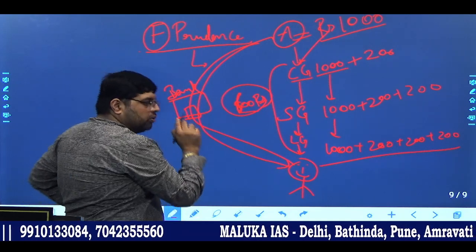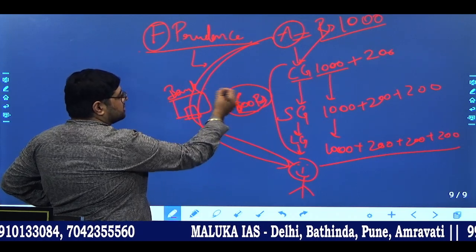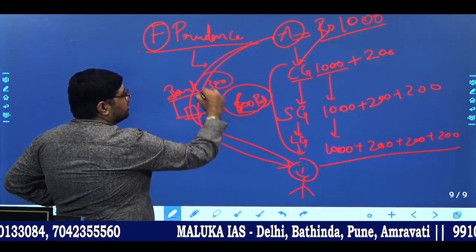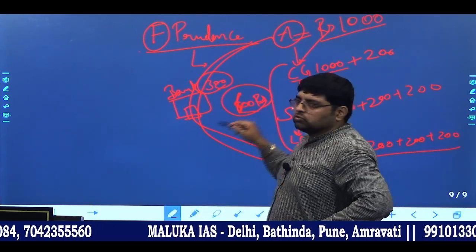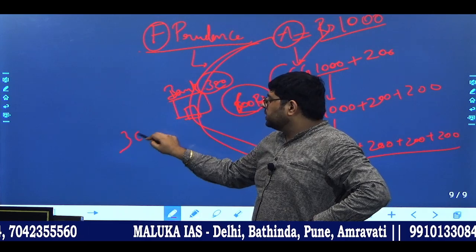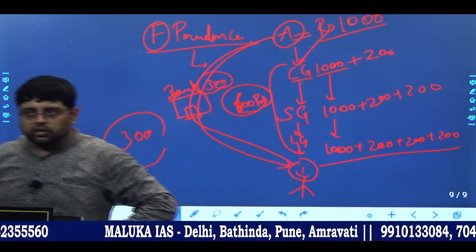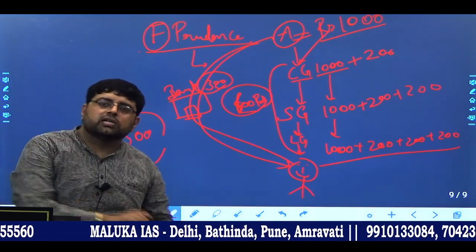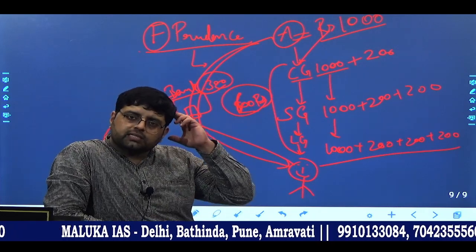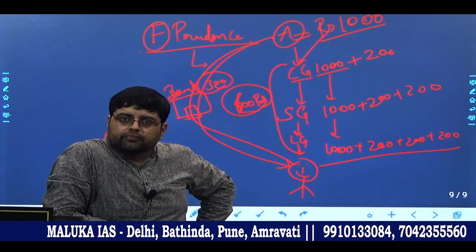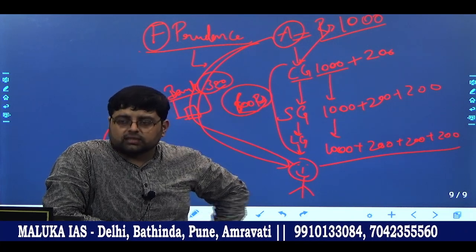Okay, now when you are doing this, you need only bank services. So for example, bank charges 300 rupees for its services. So now what is happening? To transfer 1000 rupees, you have to spend only 300 rupees. Okay, and your scheme is successful. Clear? So this is known as fiscal prudence. I hope it is clear to each and everyone. Okay, so if it is clear, please write in comment section, yes sir, it is clear.